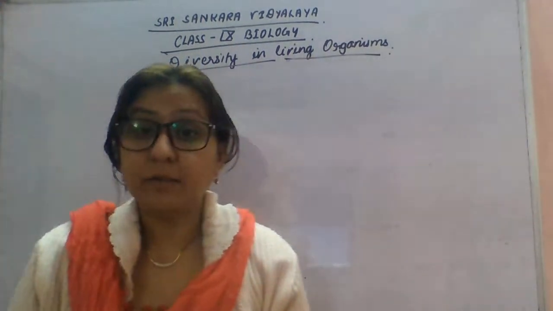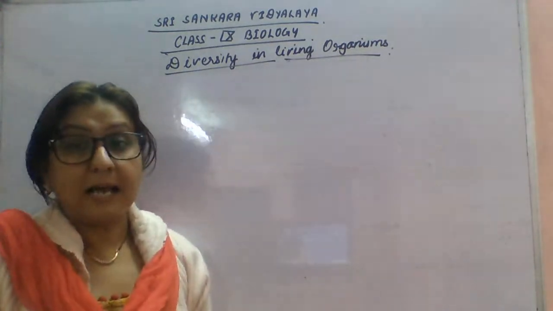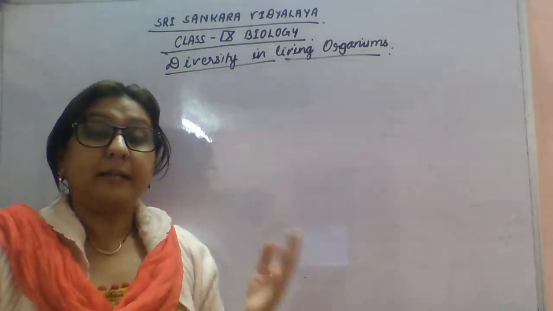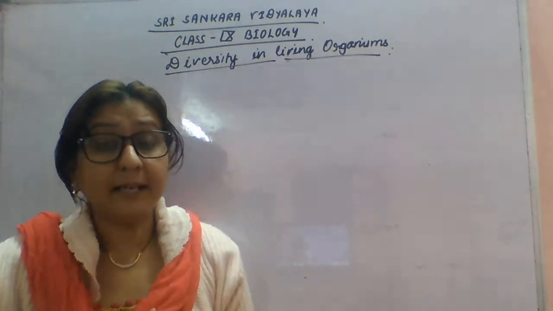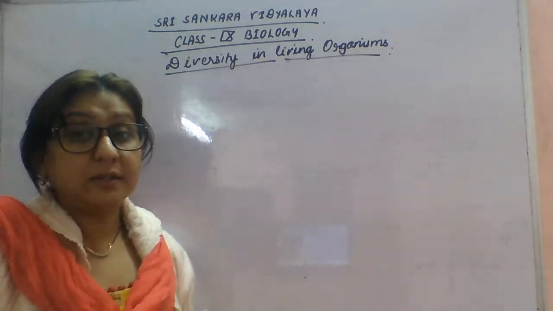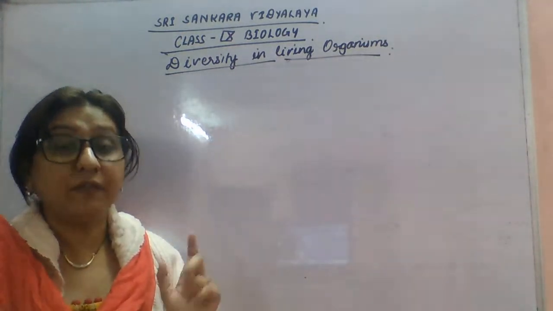Good morning, students. So we are going through this chapter, diversity in living organisms. In the last class, I explained to you about the kingdom Plantae. We just discussed the flow chart of kingdom Plantae in the last class, and I explained the term cryptogamy and phanerogamy.